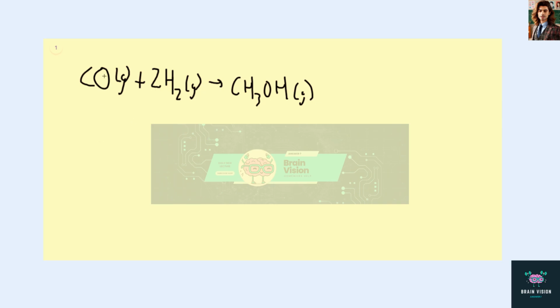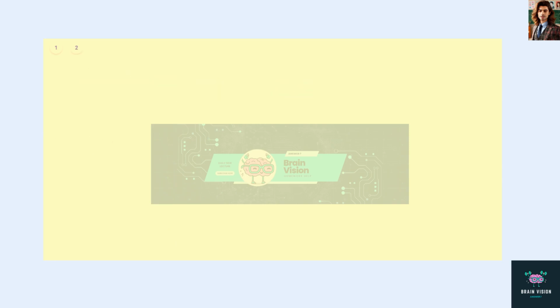For this, we can use the ideal gas law for carbon monoxide and hydrogen gas separately to get the number of moles of each. Once we have the number of moles of each, we can compare them to see which one is limiting. So I'll start with CO. Again, we have the ideal gas law, PV equals nRT, and we want to solve for n.